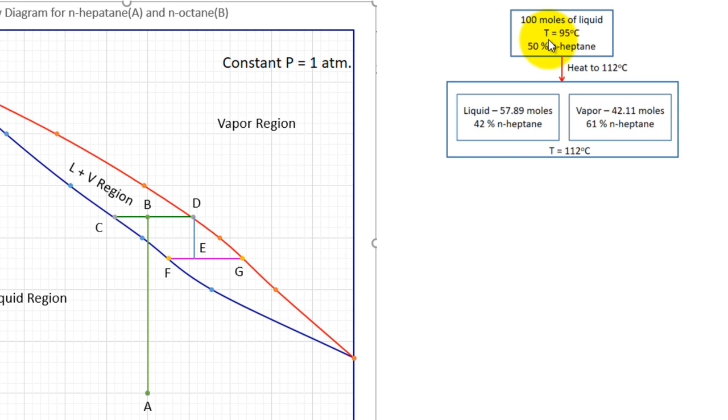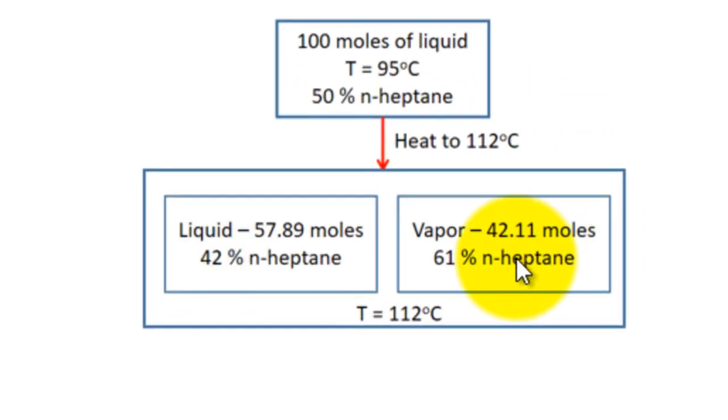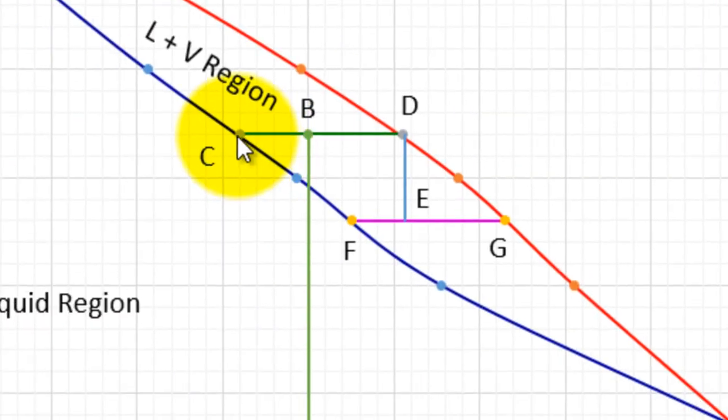But liquid and vapor are separated. Both will have both the components. So this will have 42% normal heptane. This will have 61% of normal heptane. This is the vapor, that composition is here actually. The liquid composition is here. You can read from here.